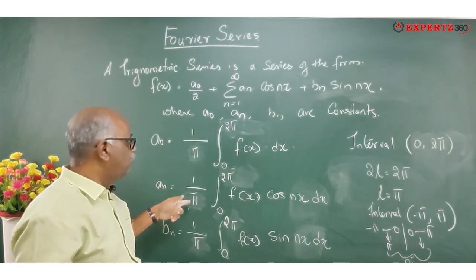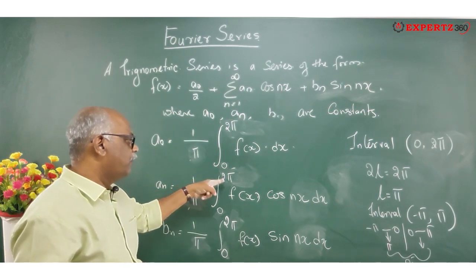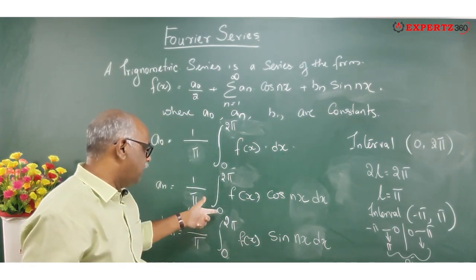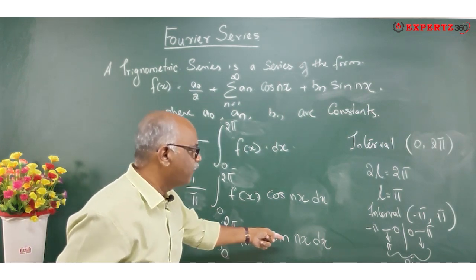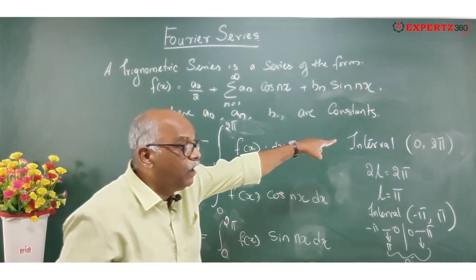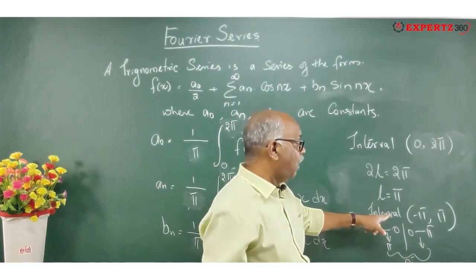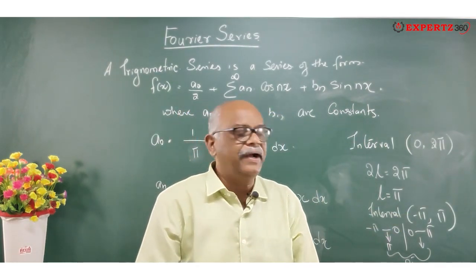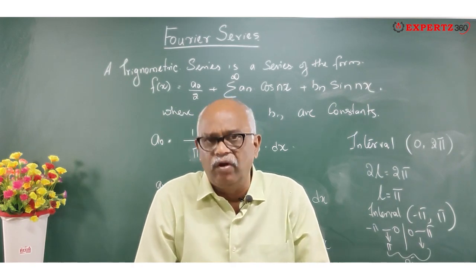A n is equal to 1 by pi integral 0 to 2 pi f of x cos nx dx, and bn is equal to 1 by pi integral 0 to 2 pi f of x sin nx dx, for the interval 0 to 2 pi, or it can also be from minus pi to pi. This is what you call the Euler's formula.